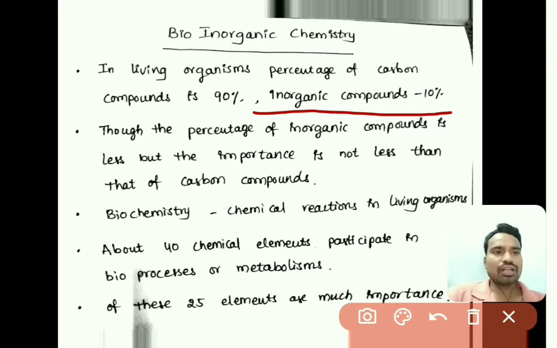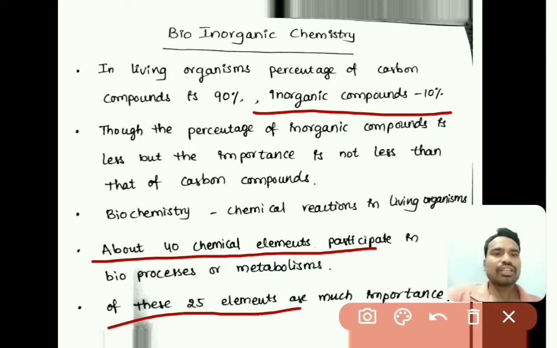As we know, there are so many elements, but out of that, around 40 chemical elements participate in biological reactions as well as metabolism in our living organisms. Out of those 40 elements, majorly 25 elements have so much importance, taking a major role in our human body as well as in living organisms.